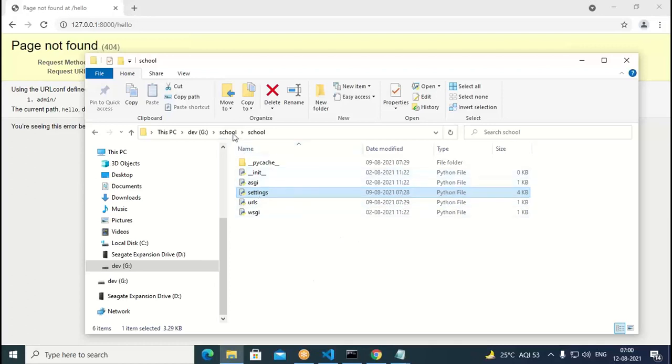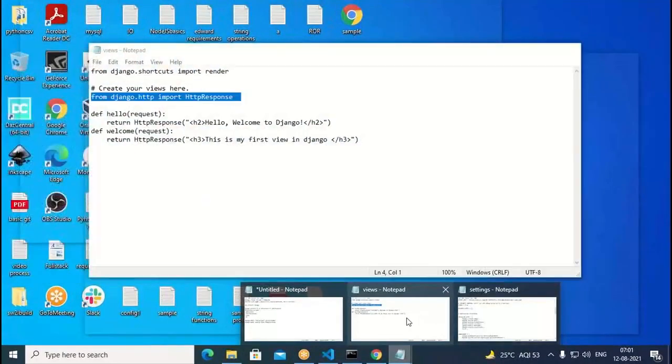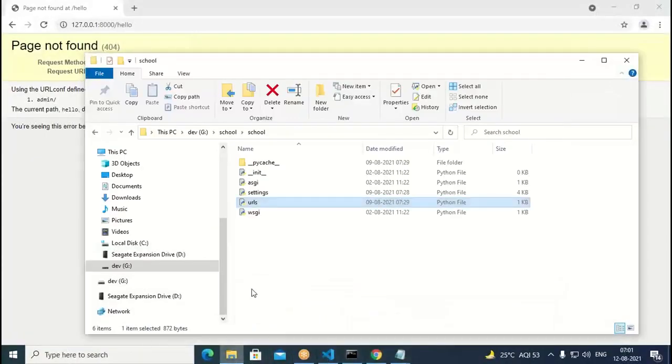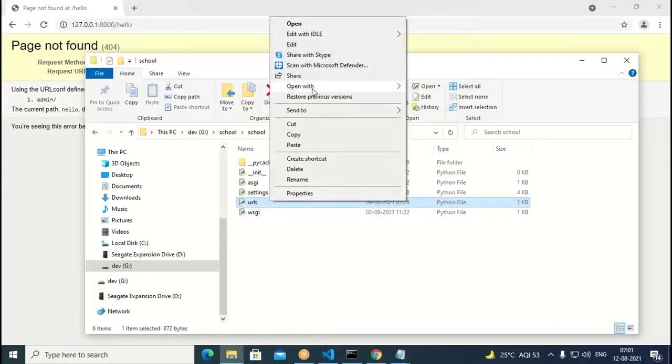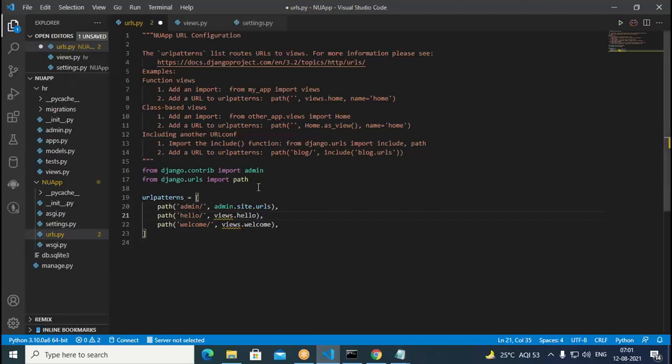So the reason we try to find out. We come once again to school, we come to URLs. We open the URLs in this. So this is settings and this is views we have. We try to open this views folder and see what is in this. Open with notepad. Then here we have to go with this kind of thing. First, import views we have. In the same way, we need to have this in our URLs. On the top, we put this one.